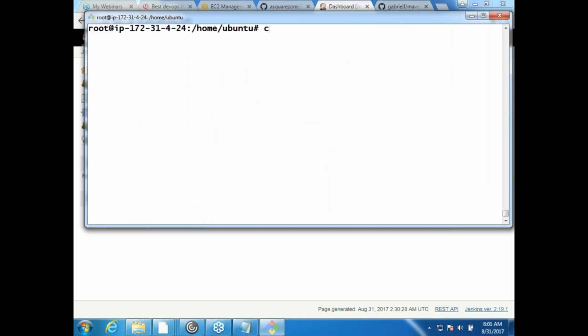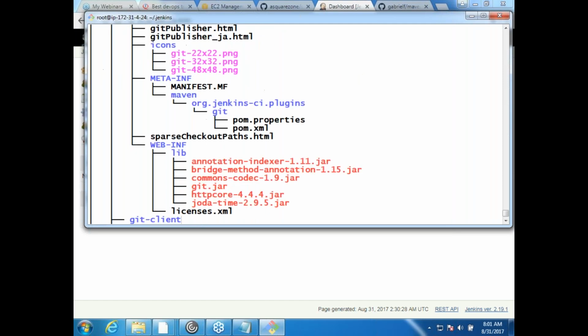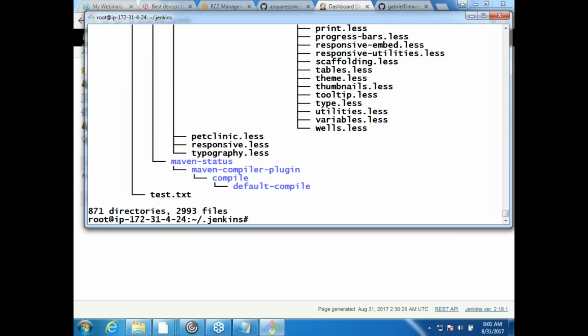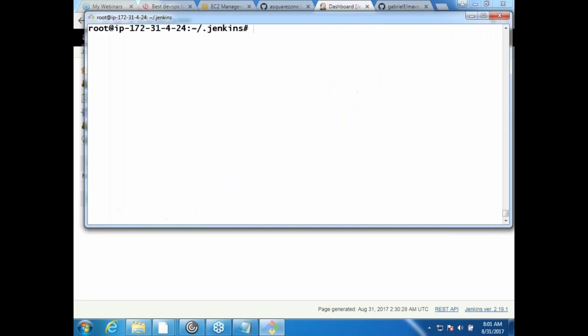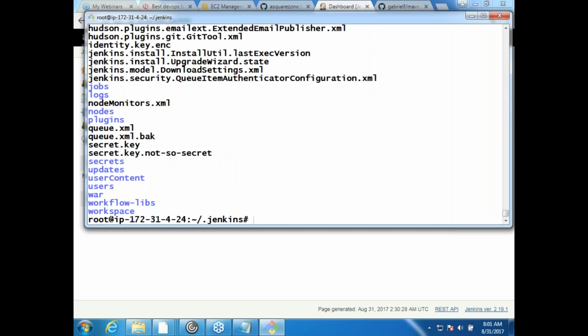So cd home, and we have .jenkins over here, right? Let me get into cd Jenkins. What is our first project's name? Spring Bed Clinic. The second project's name was Maven samples. Let me do tree. Okay, a whole set of things are there. Let me do ls.